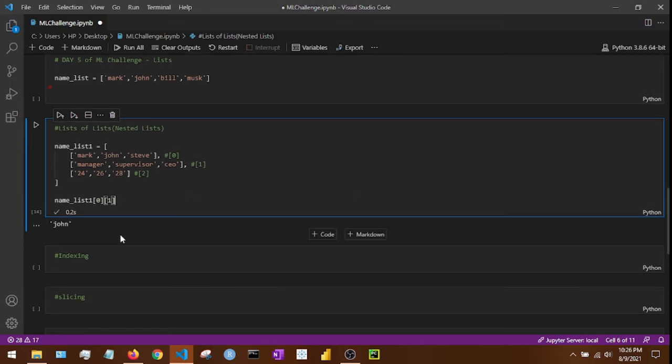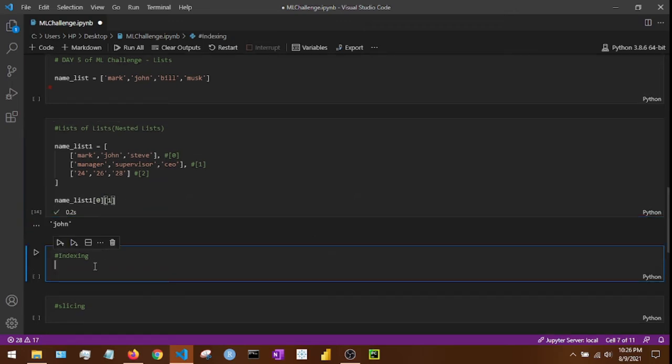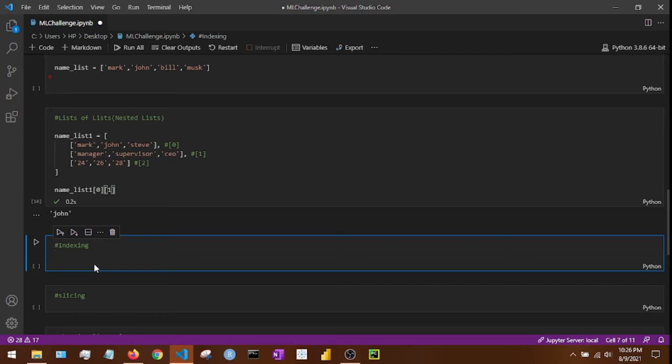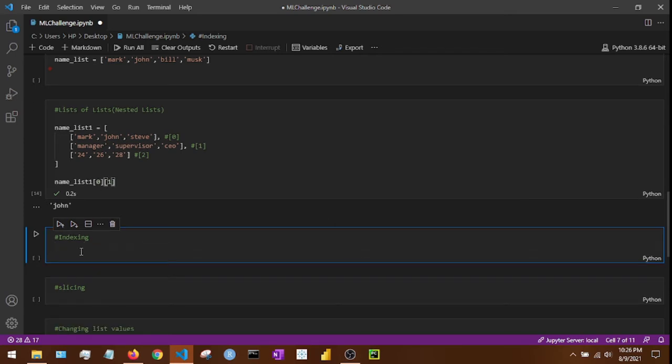The next part is indexing inside the list. Indexing is that you can access the individual list element as I have shown you here. This is also a very important concept which they have discussed in the day 5 ML challenge. Let's say I'll declare a new list here with the name planets. I'll call the planet names Mercury, Venus. I'm not going to declare all the planets. My typing can be pretty bad, so I'll declare only a few planets here. I'll just declare Pluto. Yeah, it was my favorite planet. So this is planets.